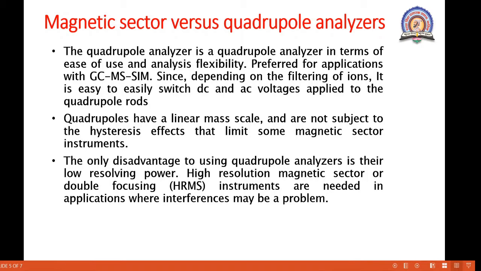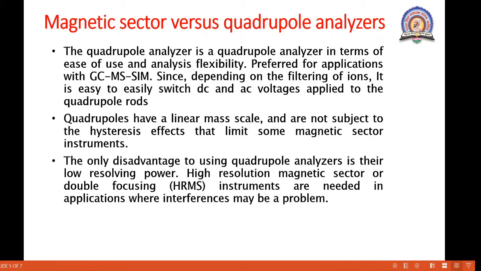Quadrupoles have a linear mass scale and are not subject to the hysteresis effect that limits some magnetic sector instruments. The only disadvantage of the quadrupole mass analyzer is its low resolving power.